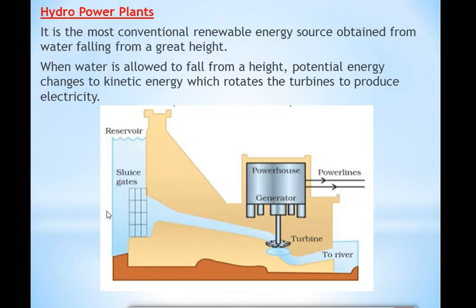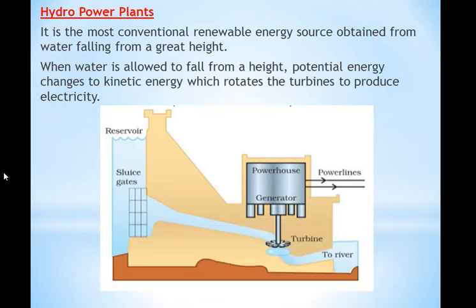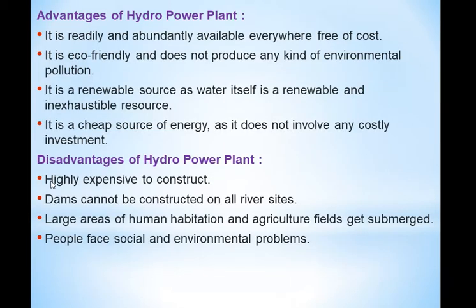But there are some disadvantages also by the construction of dams, because for construction of dams a large amount of money is needed. Even for construction of dams, the forests are cleared, which means the wild animals or wild species, their homes are destroyed. Even sometimes many people live in that area, and that particular area is changed into a dam. The people over there are removed from those places, which means their homes are destroyed, and they have to move to other places when the dams are constructed. So there are some disadvantages also.